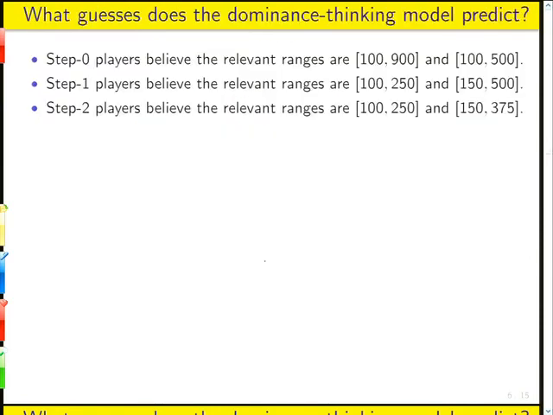Okay, so those are the building blocks. Right? In level K, the building block is what a level 0 is doing, and then you go from there. In dominance thinking, the building block is what rational iterative deletion of dominated strategies would look like, and then we can build on that. Okay?